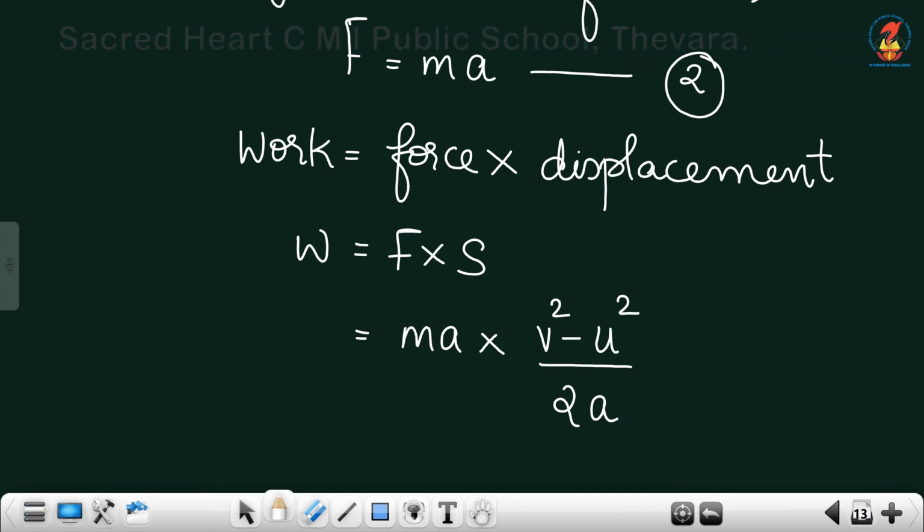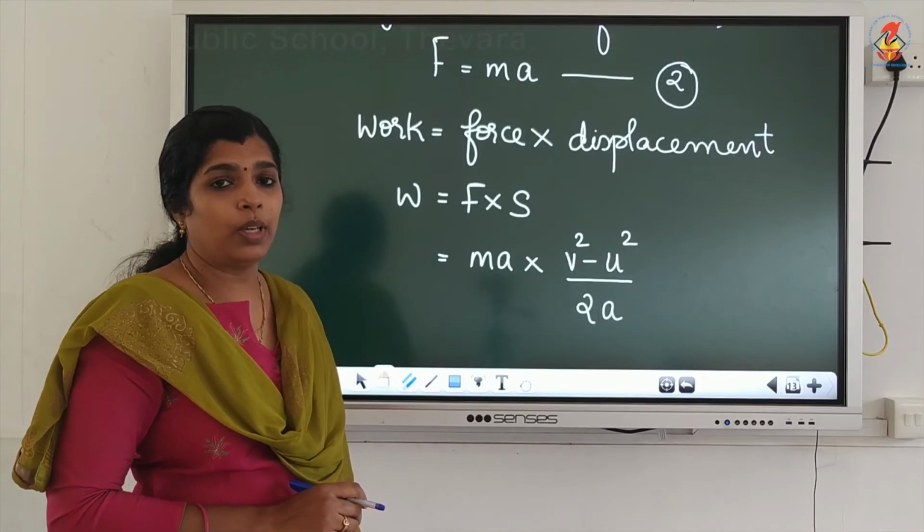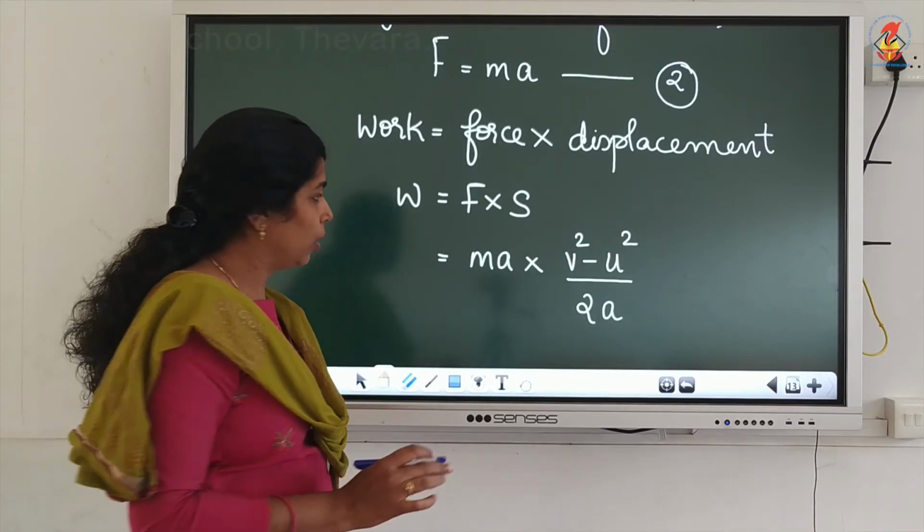So force is ma into s, that is ma into v square minus u square by 2a.